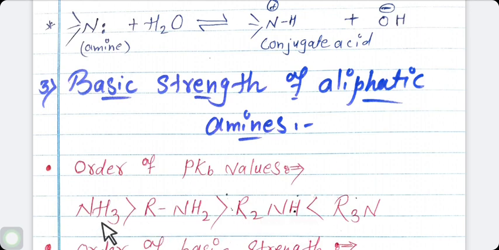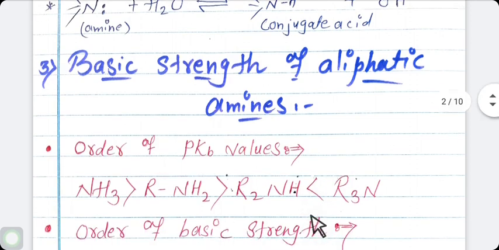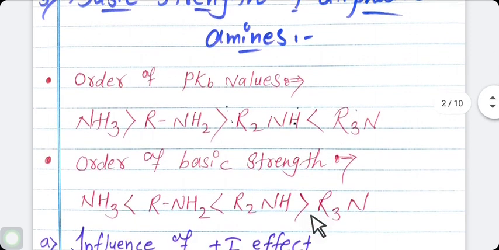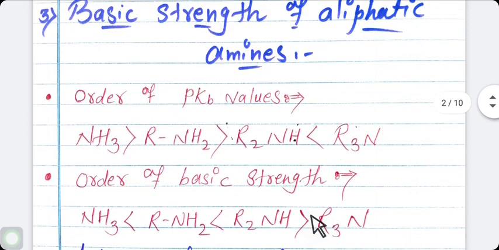Here, the pKb of ammonia is greater than primary amine, then secondary amine, and tertiary amine is greater than secondary amine. The order of basic strength of ammonia, primary, secondary and tertiary amine is as follows.